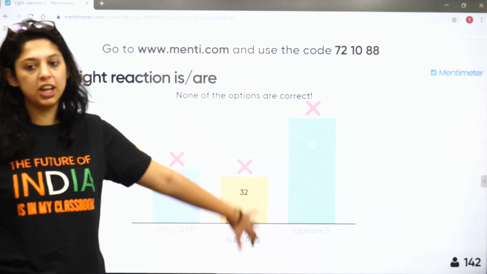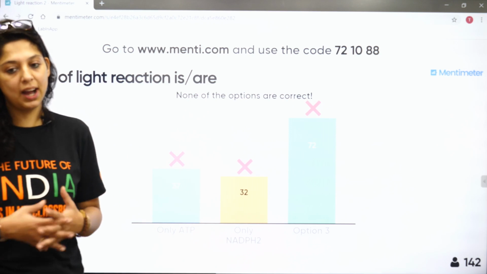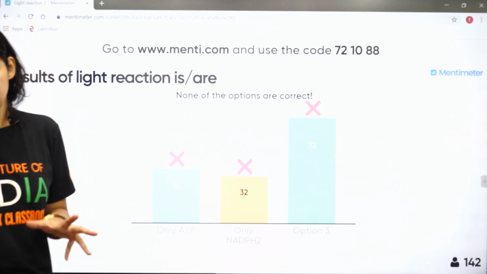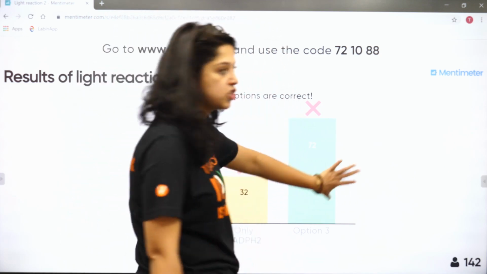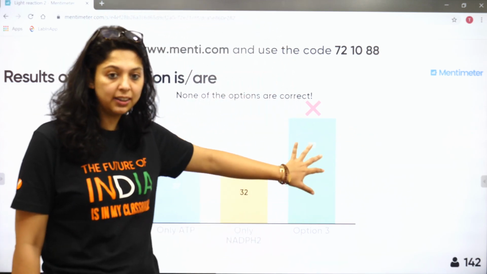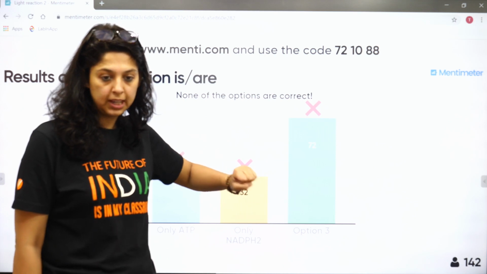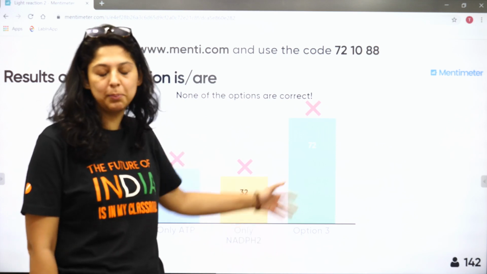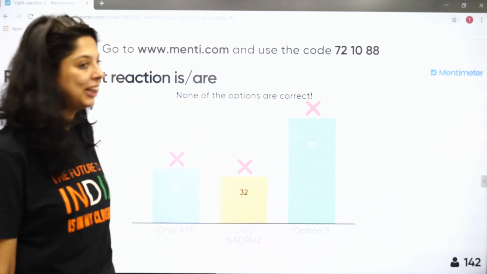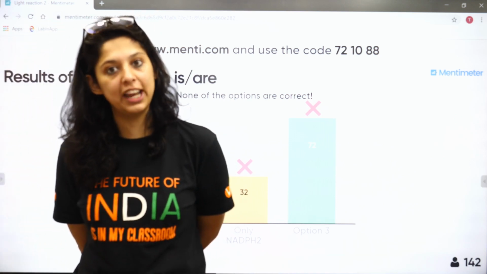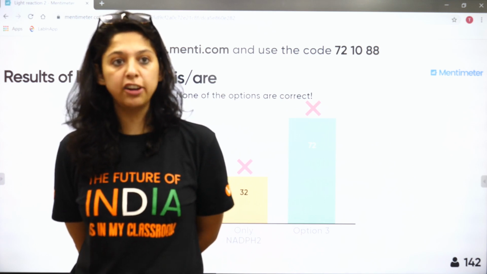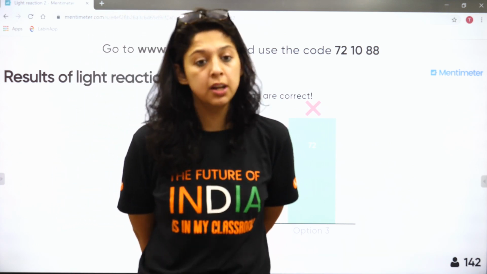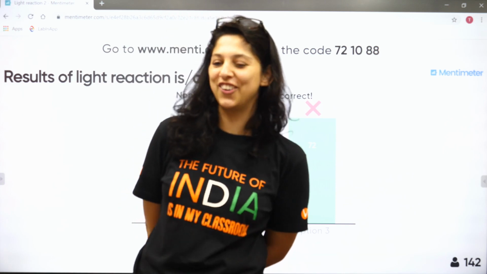Option 3 should have been both of the above. So it's a small goof up. Don't worry. So the answer would be both of the above. You know that in the light reaction ATP is made and NADPH is also made. Done? Yes, in the light reaction it should have been both of the above. The options there had all are wrong.